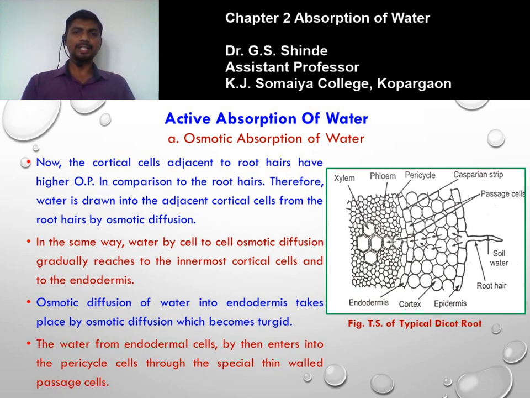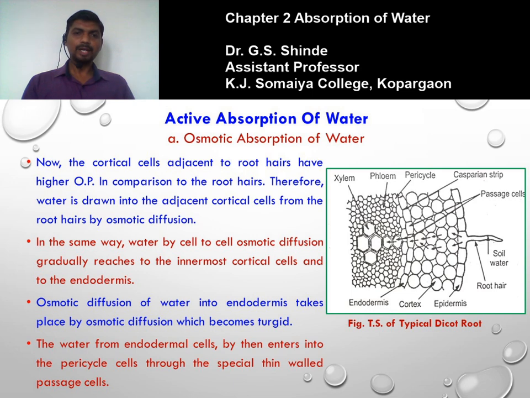So the root hairs are in close contact with the soil water, and the water from soil enters inside the root hair. Now the cortical cell adjacent to the root hairs has higher osmotic pressure in comparison to the root hairs, due to which water is drawn into the adjacent cortical cells from the root hairs by similar osmotic diffusion, like when the soil water enters the root hair by osmosis. The osmotic pressure of the adjacent cortical cell is more than the root hair cell, so water from the root hair cell enters into the cortical cell.